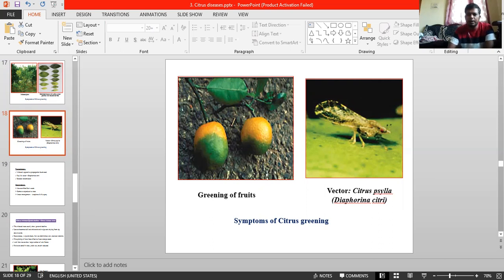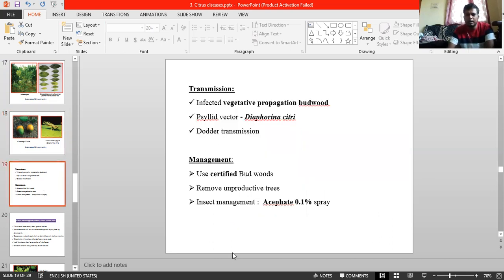Next, coming to the mode of spread of the pathogen. How the pathogen can spread. The disease is transmitted through infected budwood. Whatever the grafting material is, budwood, if you choose an infected one, it can easily transmit. And next factor, citrus psylla, what I have told, Diaphorina citri, and also it can transmit through dodder, Cuscuta, as well as periwinkle.